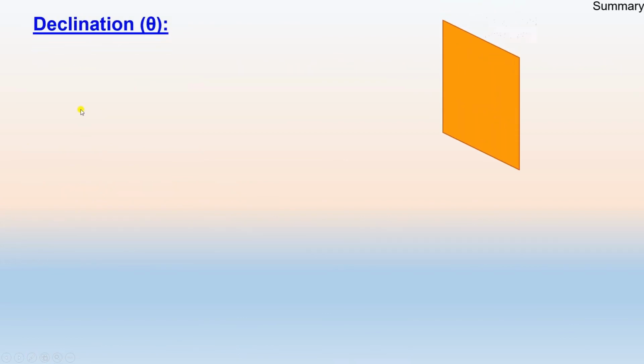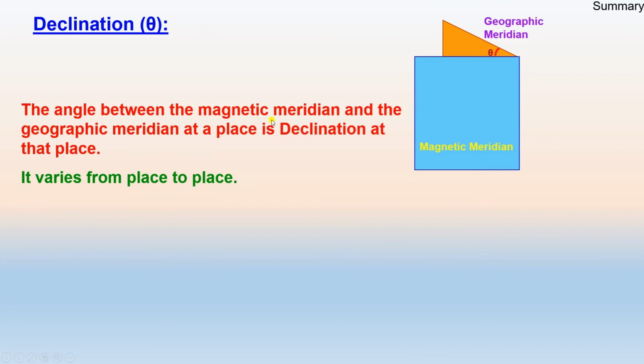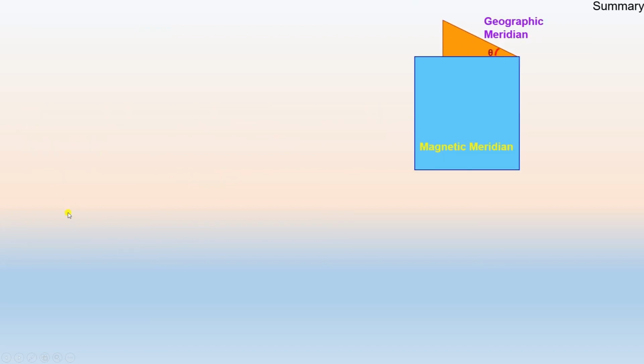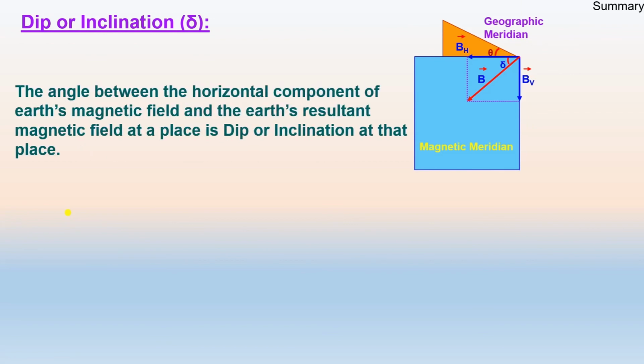Declination: the angle between the magnetic meridian and the geographic meridian at a place is the declination at that place, and it varies from place to place. What is dip or inclination? The angle between the horizontal component of Earth's magnetic field and Earth's resultant magnetic field at a place is the dip or inclination at that place. It is 0 at the equator and 90 at a pole.